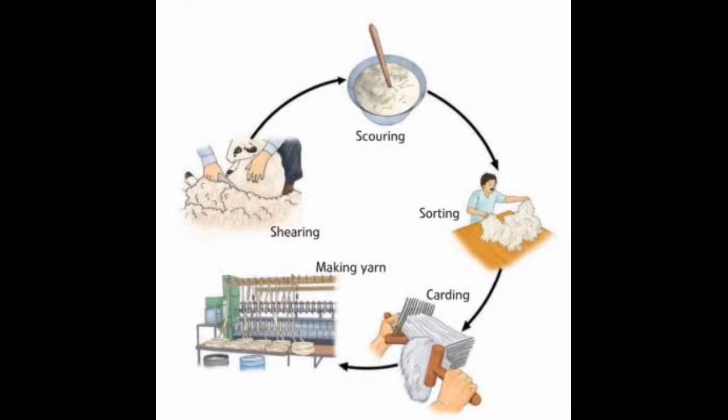The next step, that is the third step, after scouring, is sorting. The hairy skin is sent to the factory where hair of different textures is sorted. See in this picture, sorting is going on.